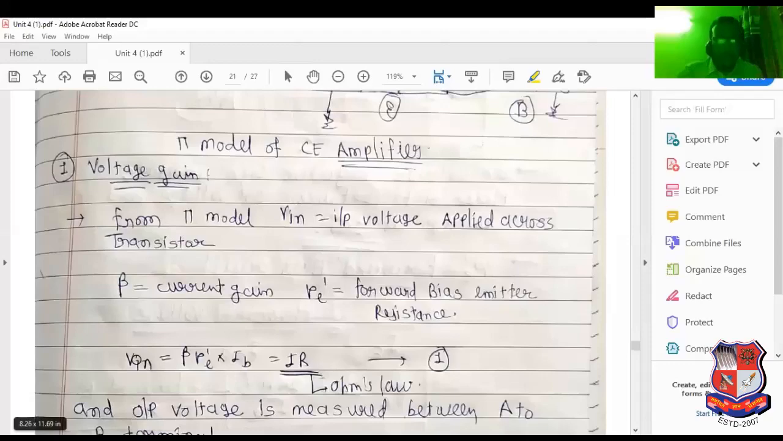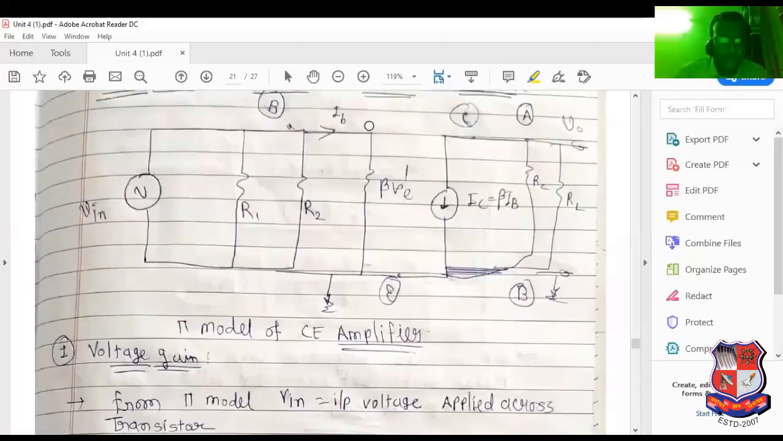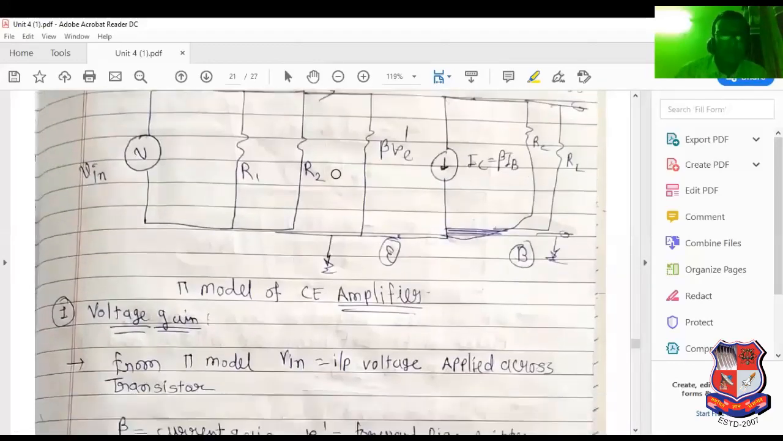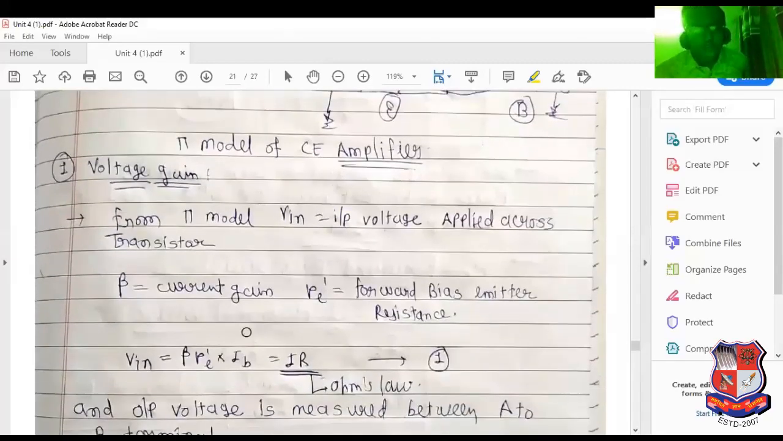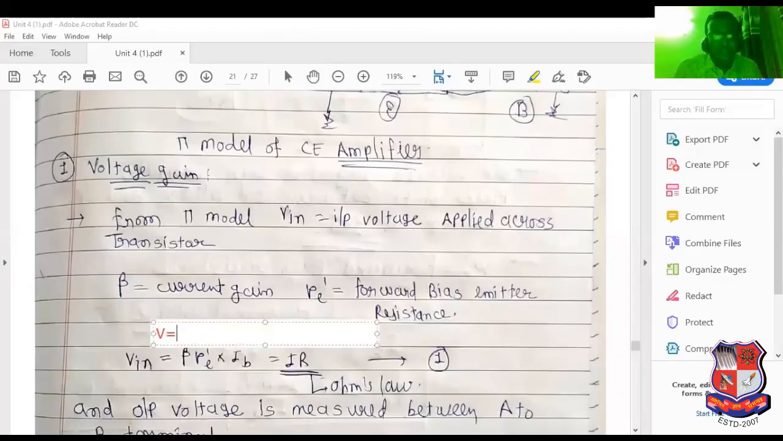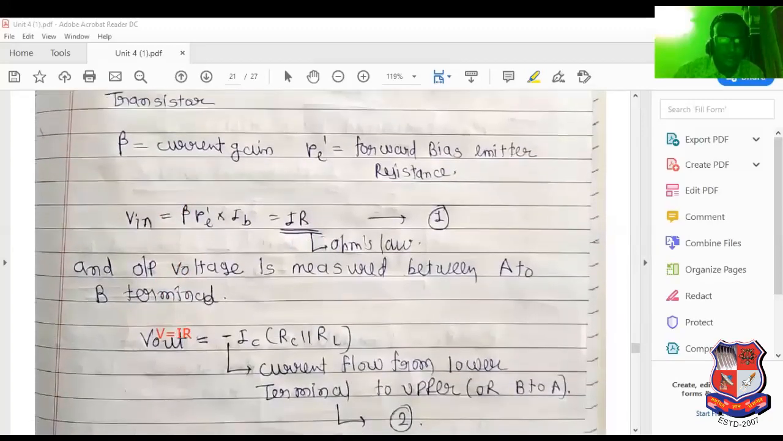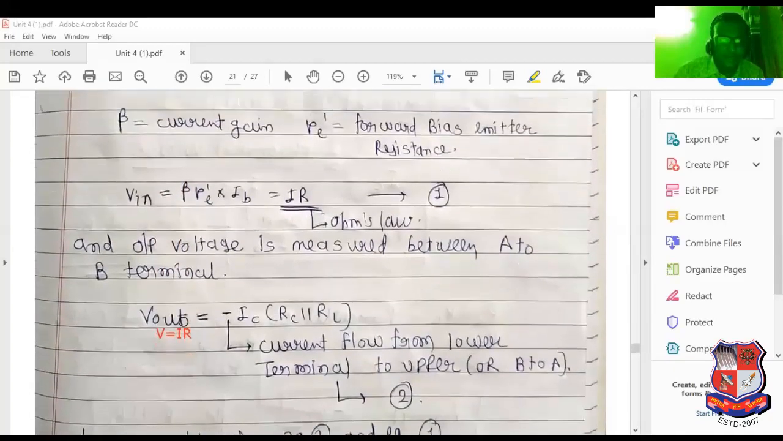Now what is the meaning of input voltage? V in means simply current multiplied by resistance. V equals IR. I have simplified the text here. V equals IR. We can just use the formula V equals IR. I means base current, R means beta Re dash. So V in equals IB into beta Re dash. Similarly, we can apply the equation here.